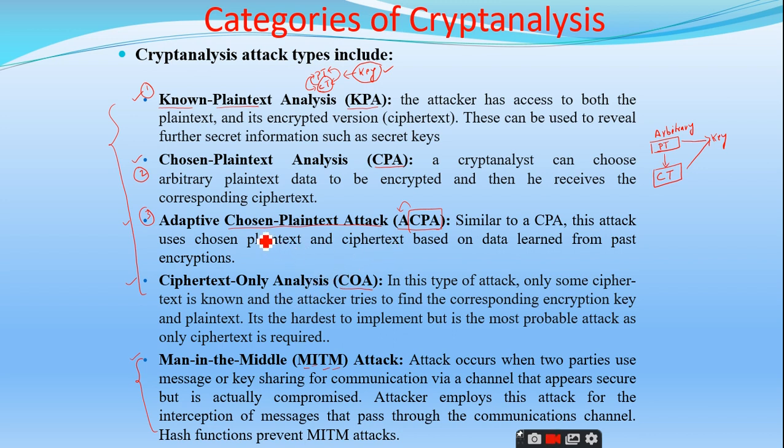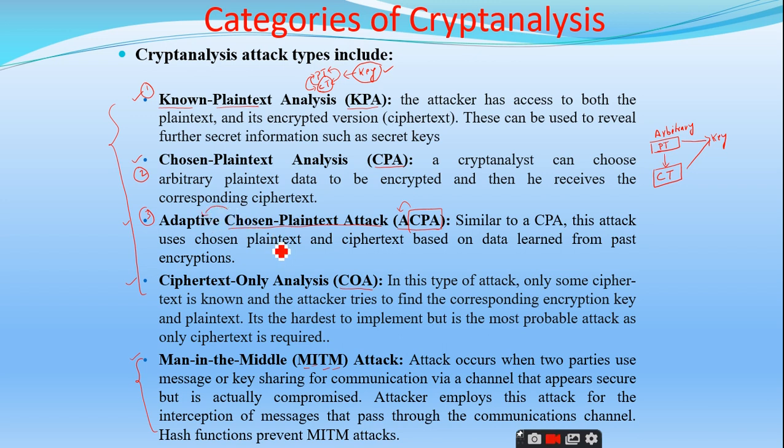In a similar manner, the chosen plain text remains the same. The description I have discussed in the earlier discussions remains the same. That means the chosen plain text is nothing but arbitrary plain text, which is generated by the attacker on a trial and error basis. Right. But this time it is adaptive.